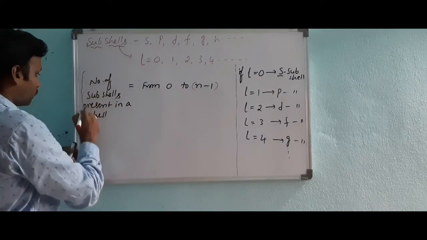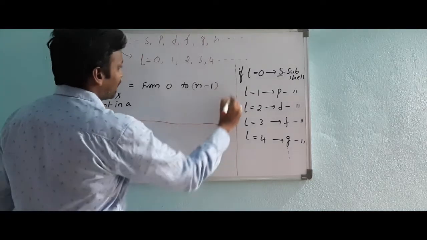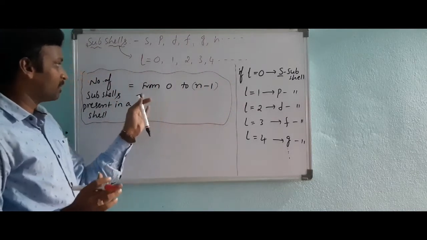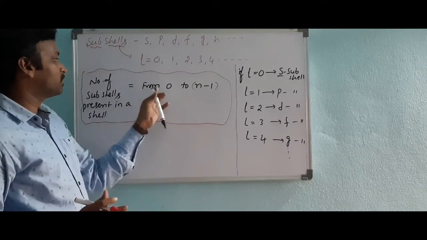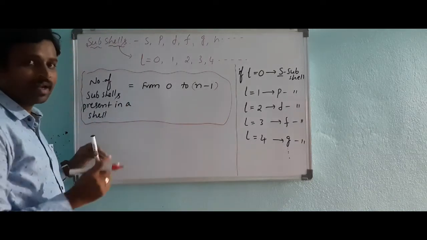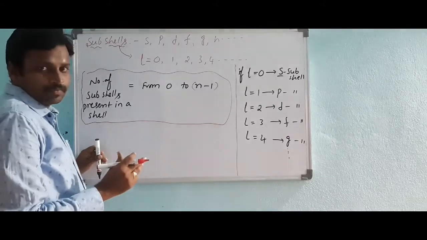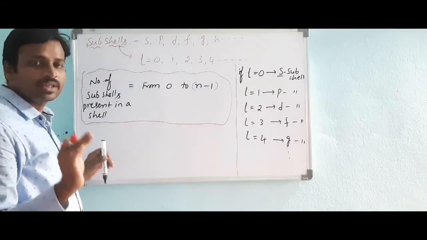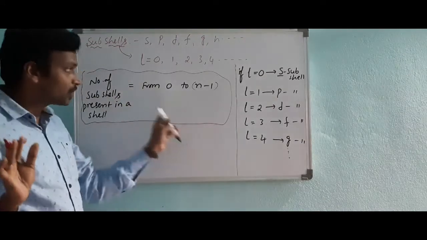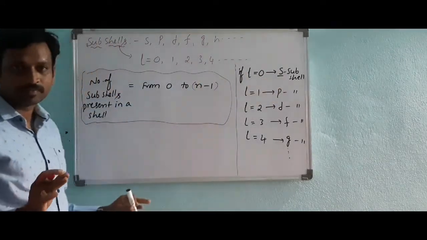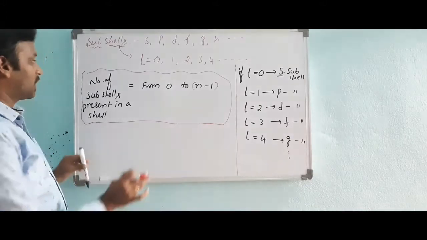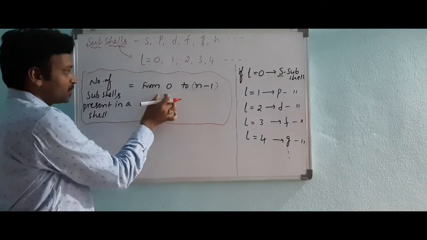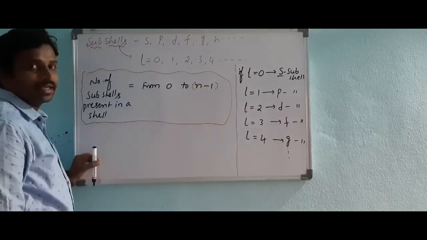So the subshells present in a shell are from 0 to n minus 1. Every shell starts with subshell 0, and 0 means the S subshell. Every shell has these many subshells: 0 to n minus 1.